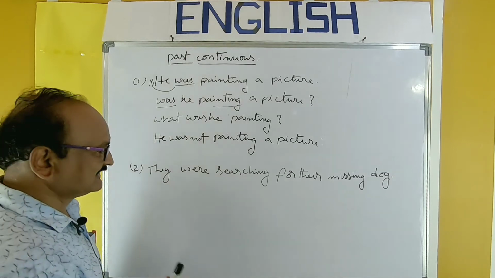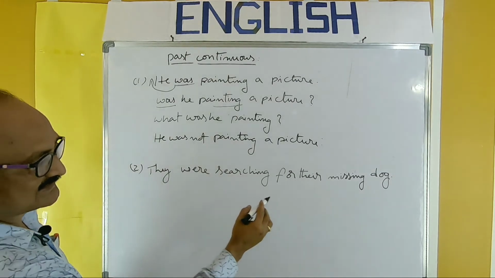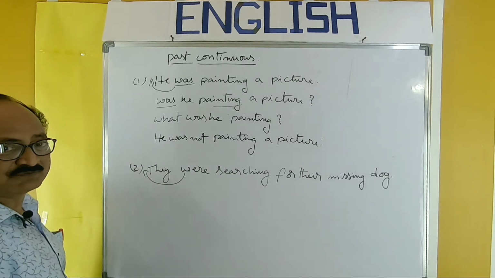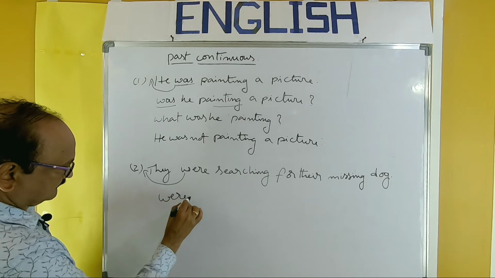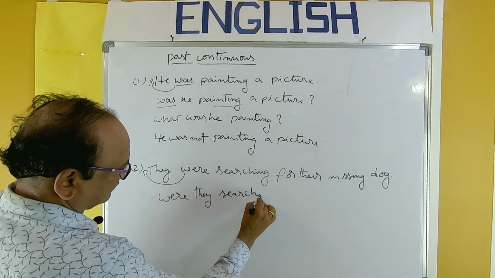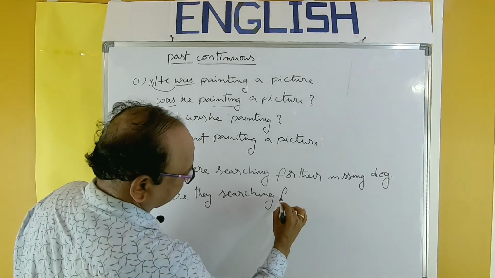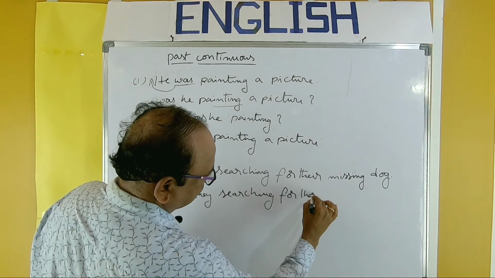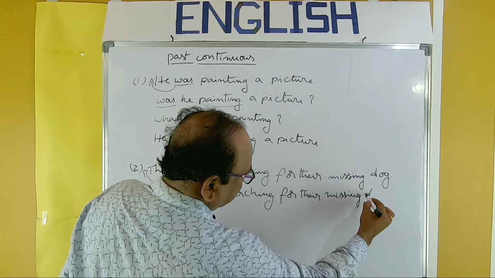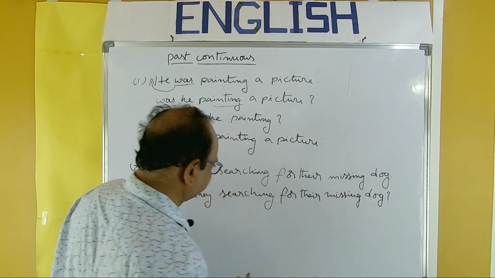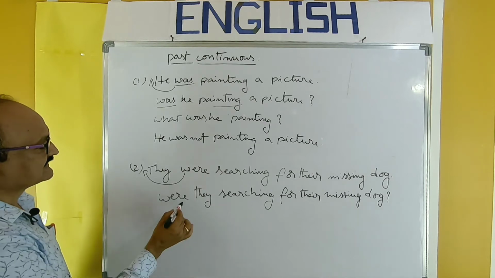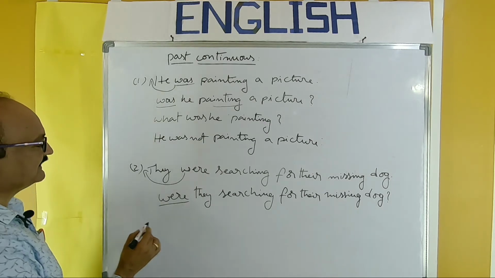So, take this sentence also. They were searching for their missing dog. So, simply change the place of were. Were they searching for their missing dog? So this is interrogative sentence, of course. Yes, no. Answer should be.